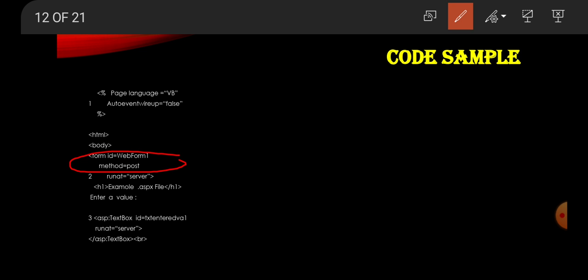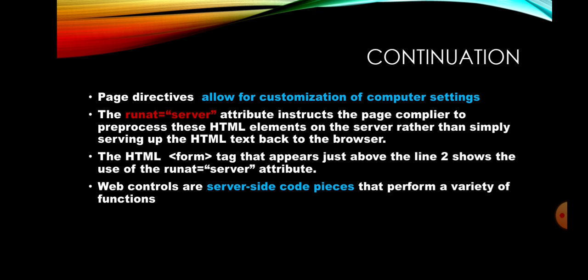This is the form tag. It also uses the runat equal to server attribute. Next, web controls are server-side code pieces that perform a variety of functions.